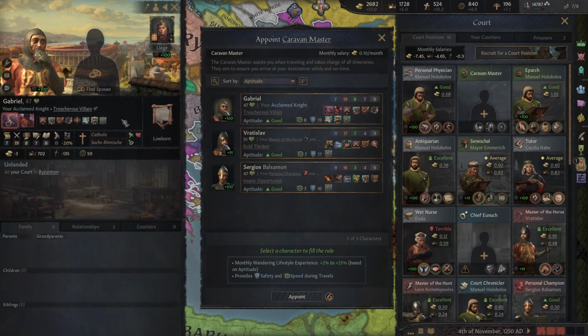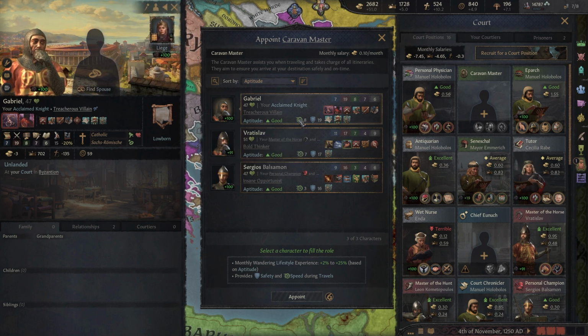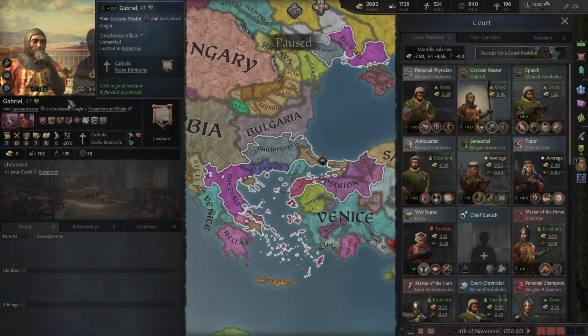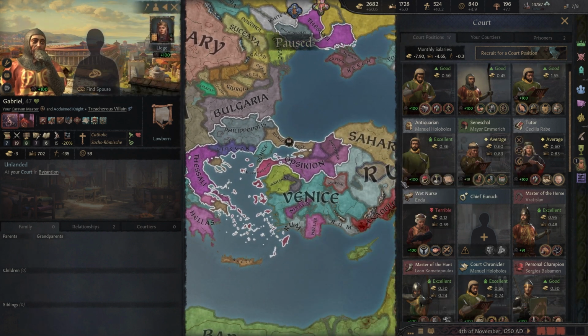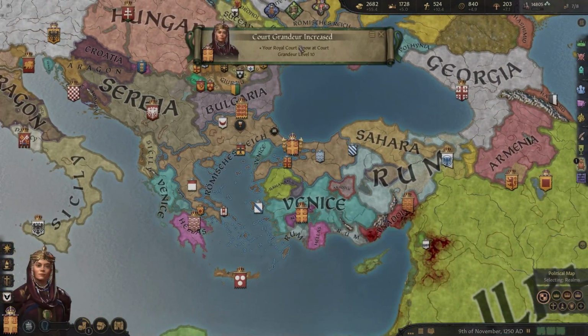Gabriel, who are you? Well, you're a good Catholic Sax-Romish man here, so a German who's come here and has learned to speak Greek and does a relatively good job of it, apparently. All right, Gabriel, you can be, oh man, look at him. A one-eyed man. Don't know where he came from, but he'll do well, I hope, anyways.